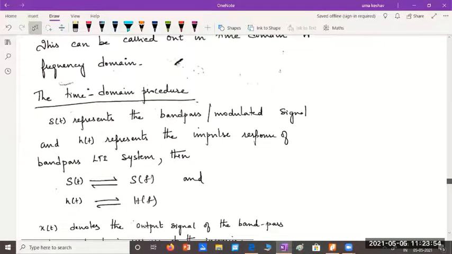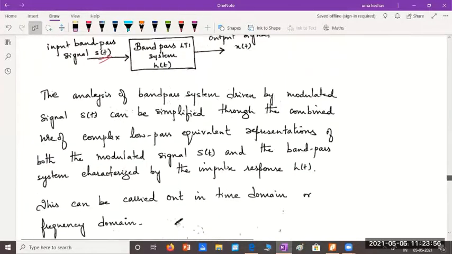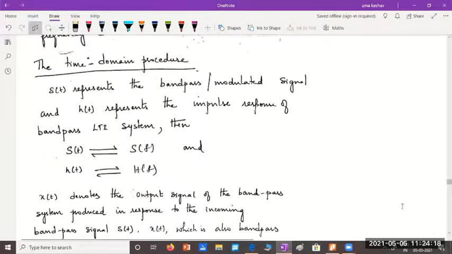So we replaced both s of t, the input signal, and the impulse response h of t using the complex low pass representations, and then we could get the equivalent low pass system corresponding to this band pass system. That's what should be our end result. So we should get an equivalent low pass system for the given band pass system. So we can do this procedure in time domain as well as in frequency domain.